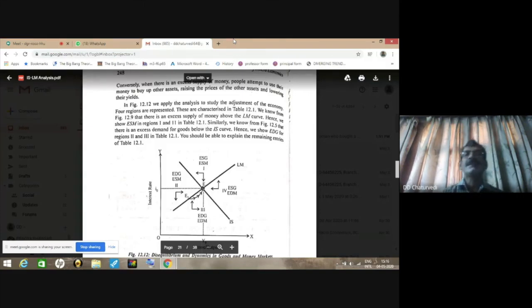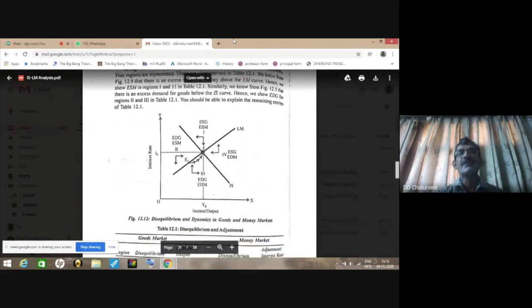And you can understand these by going through what happens when we are to the left of IS, and what happens when we are to the left of LM. For example, when we are to the left of the IS curve, there is excess demand for goods. When we are to the left of the LM curve, we have excess supply of money. So quadrant 2 indicates excess demand for goods as well as excess supply of money. Likewise, you can understand the remaining portion also.